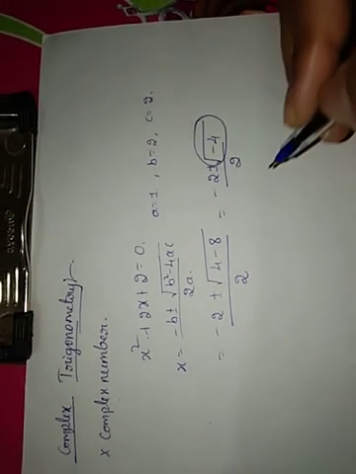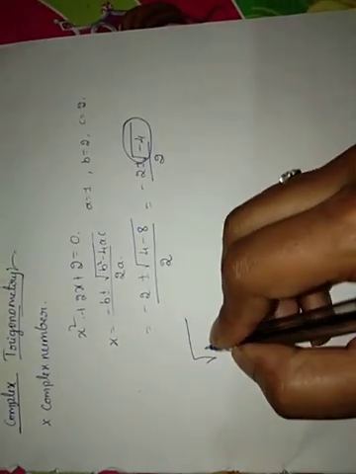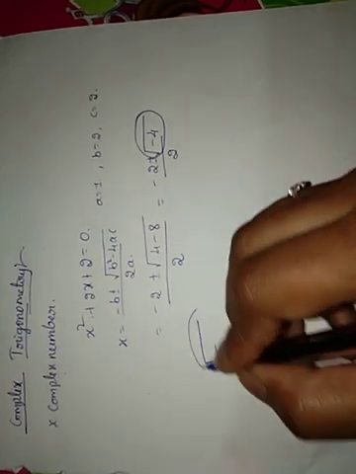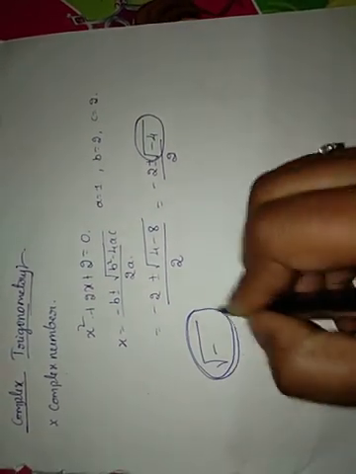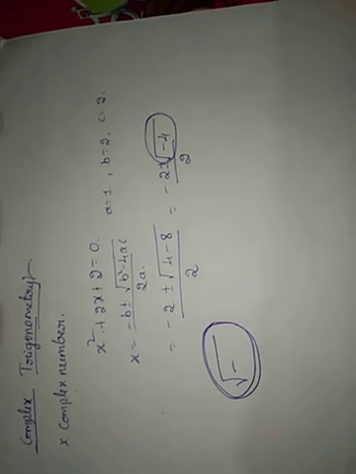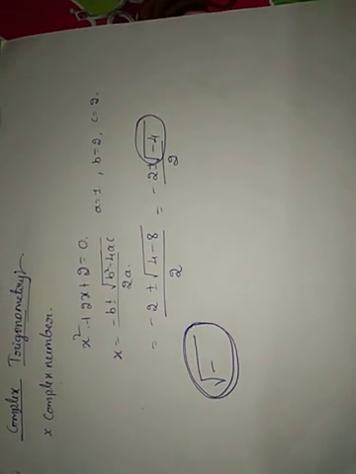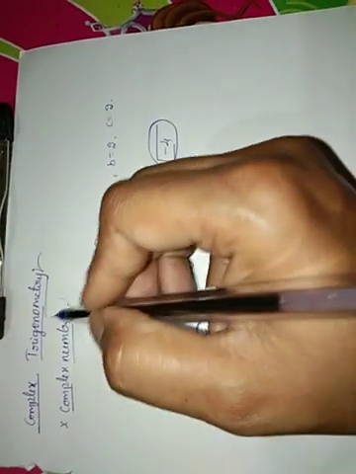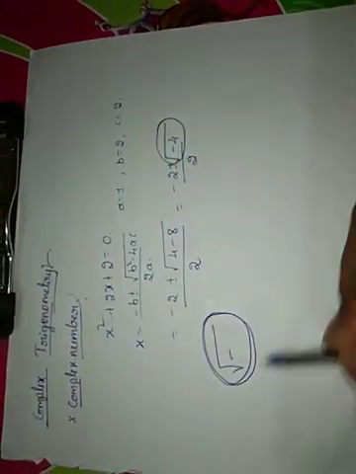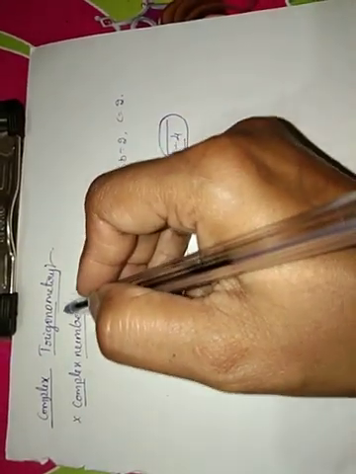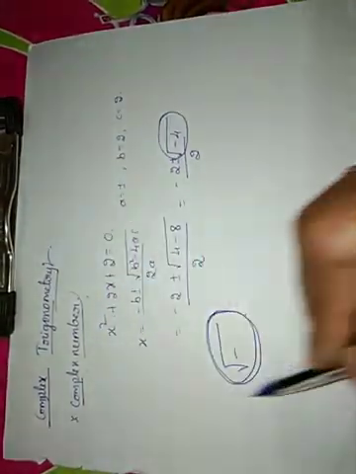Here we see that the value under the root is negative. These kinds of numbers which are coming under the root are called complex numbers. How to represent it? What exactly is a complex number? So this is how the complex number started. Now I am coming to the definition of the complex number.